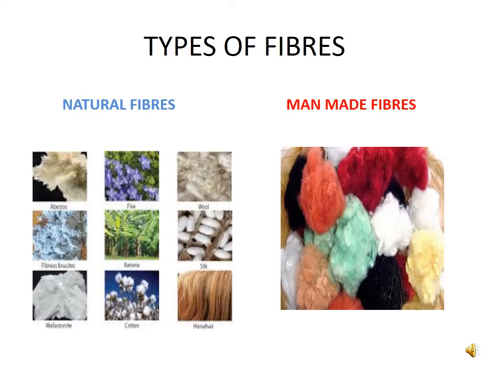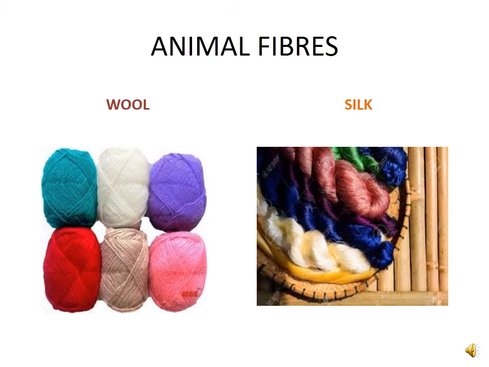Now our first part of the chapter is animal fibers. In that we will study more details about wool. So look at that, some animal fibers, wool and silk. First we will study about wool. So how is the wool obtained? Wool is an animal fiber, that is wool coming from sheep, goat, yak and some other animals.